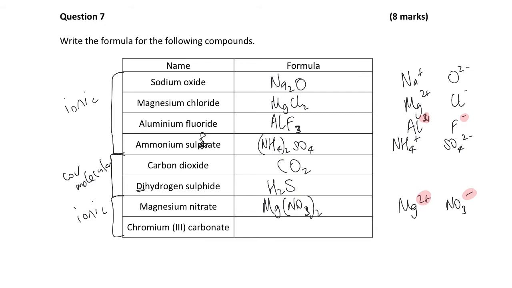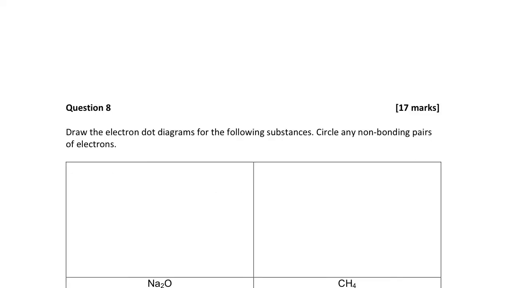Okay, chromium carbonate, Cr3 plus. How do I know it's a 3 plus? Because I have this information here, chromium 3, telling me that it's a chromium 3 ion, and carbonate, CO3 2 minus. Lowest common multiple of 3 and 2 is 6, so I'm going to multiply out the chromium by 2 to get to 6, and the carbonate by 3 to get to 6. And I have to make sure that I show that it's all of the carbonate that is multiplied out by using brackets.